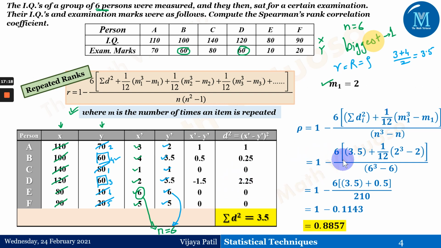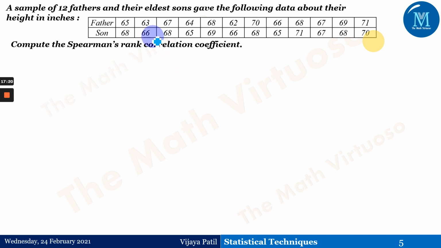Just pause the video for a while. Let me go ahead with this particular example. Here I have taken a lot of different things. If you observe here, 12 fathers. This data is a little bigger, and I have so many things to explain to you for this particular question. If you observe, there are so many repeated ranks here.